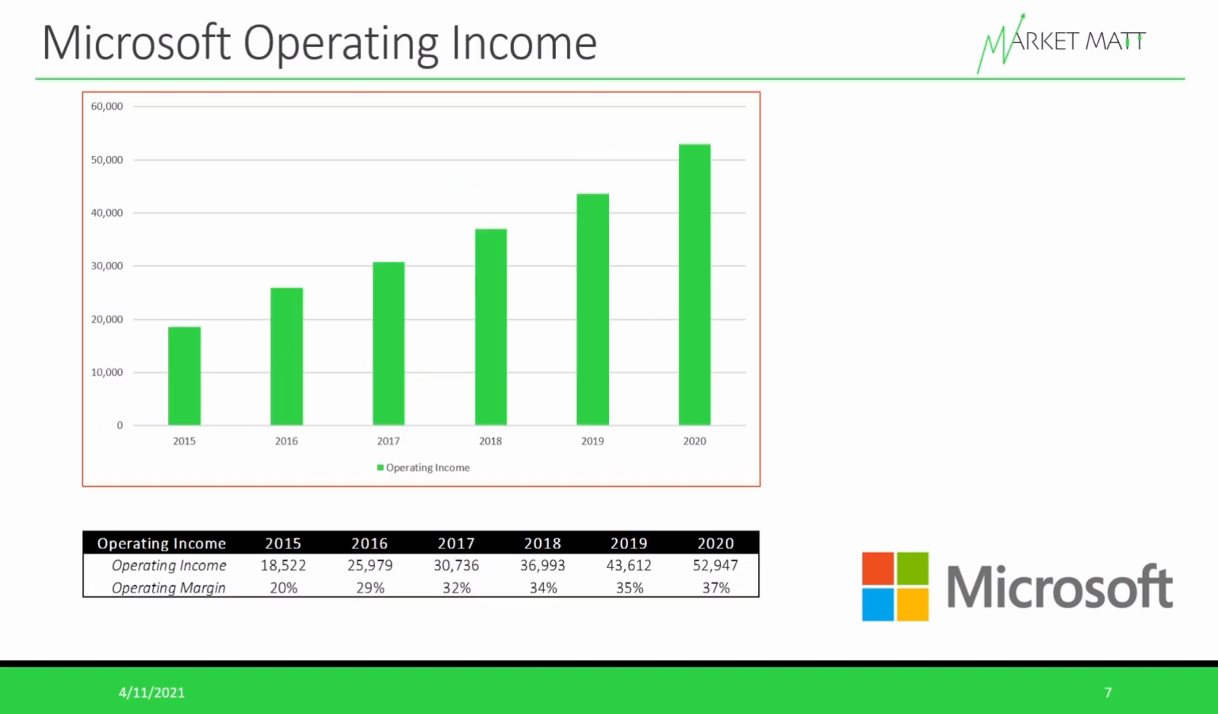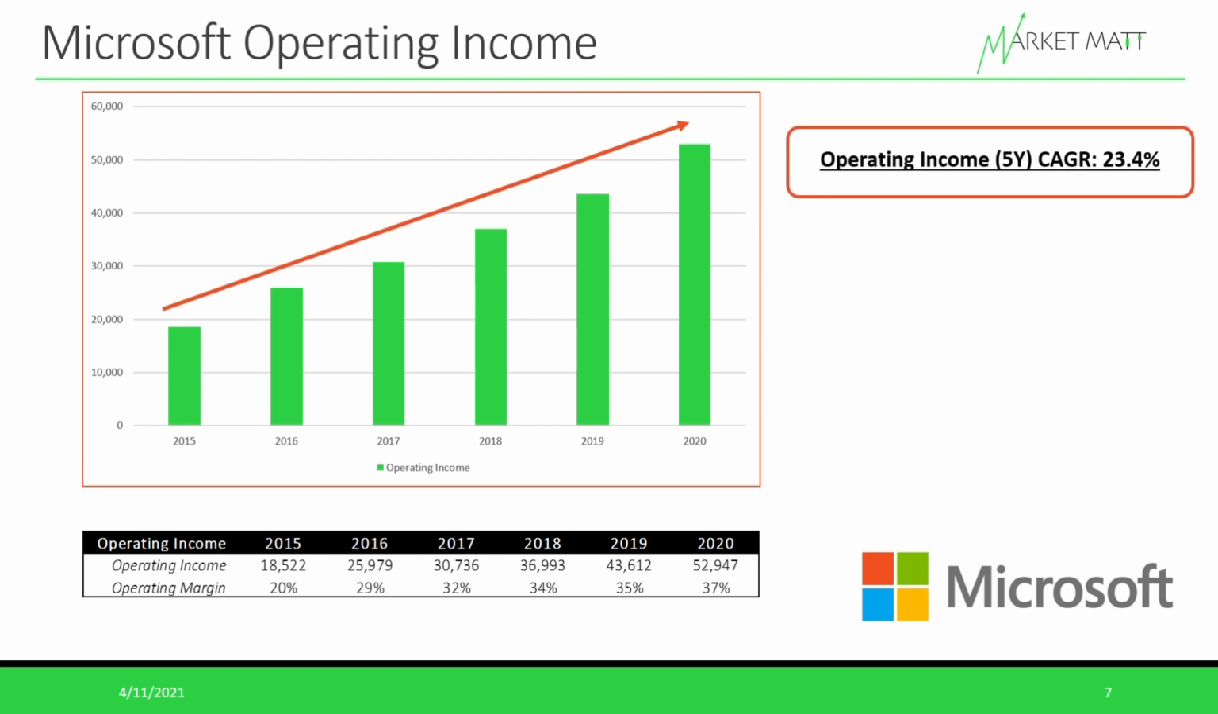Now, if we look at how this revenue growth has contributed to Microsoft's operating income, like I was saying on the last slide, Microsoft's operating margin has improved significantly over the last 6 years. And this becomes pretty clear when you look at its operating income. In 2015, Microsoft's operating income was $18.5 billion, and now that number has basically tripled, and now it's close to $53 billion. And this comes out to an operating income compounded growth rate of about 23.4%, which is very, very good.